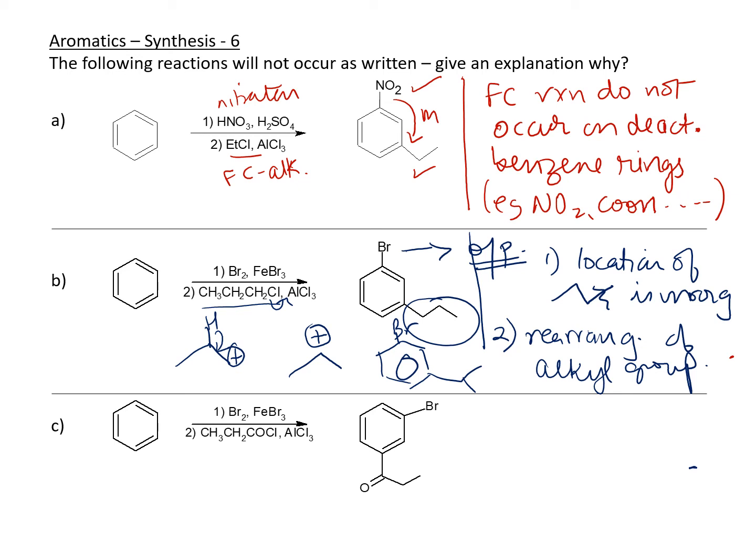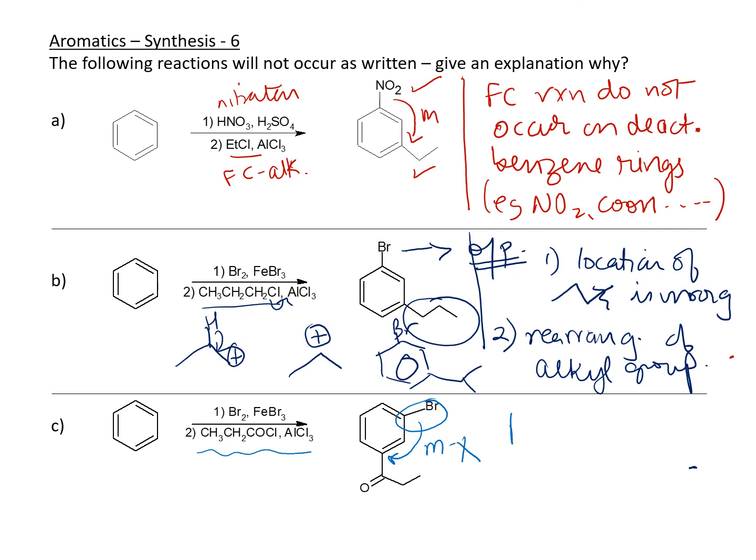Let's look at the last one, and the last one is again you're doing bromination. Okay, so that's fine. And then the next step is going to be a Friedel-Crafts acylation, so that's okay as well. Now in this case, here's the bromine. Now the Friedel-Crafts, the ketone that has formed is in a meta position, which is what's wrong with this.